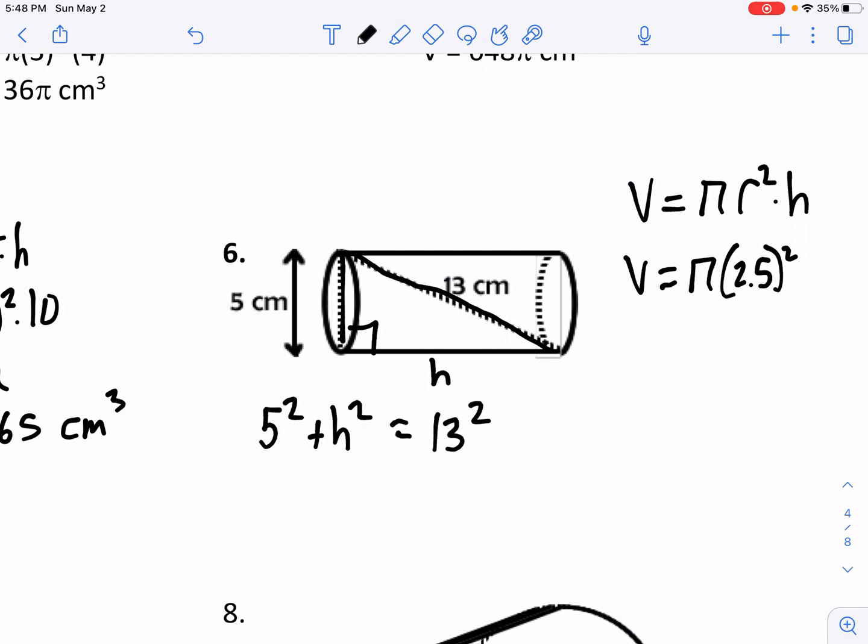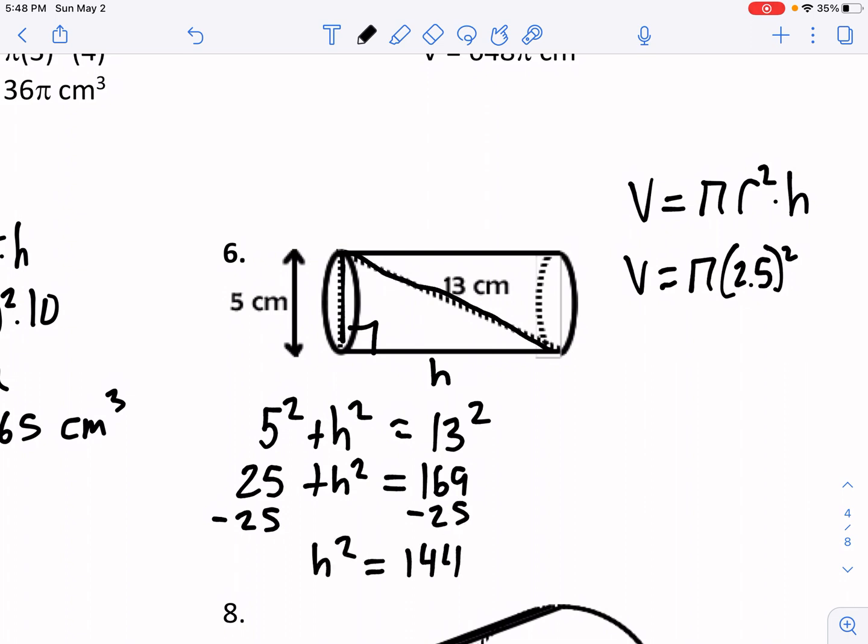Okay? 5 squared plus h squared gives us 13 squared. We've actually already done this one, and I think we're going to repeat it a few more times as we go along, but we have 25, 169, minus 25 from both sides. We get 144, and then square rooting, we get h is 12. So the height of our figure here is 12.